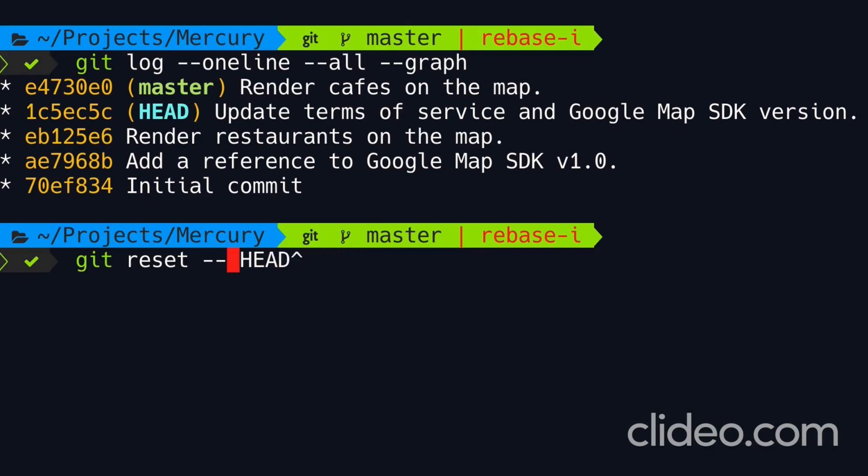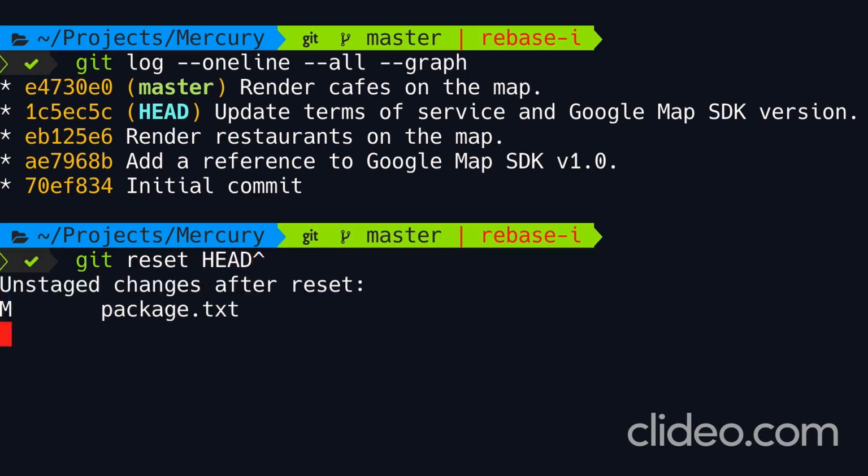Alternatively, we can go 2 steps back. So we're going to unstage our changes, but our changes are going to be in the working directory. Then we can stage and commit them separately. I'm going to go with this. Also, as I told you before, mixed is the default option. So we can simplify this command to git reset HEAD^.